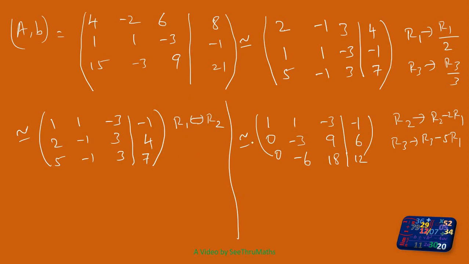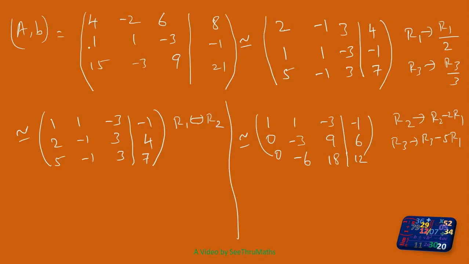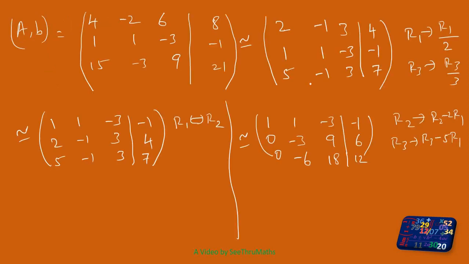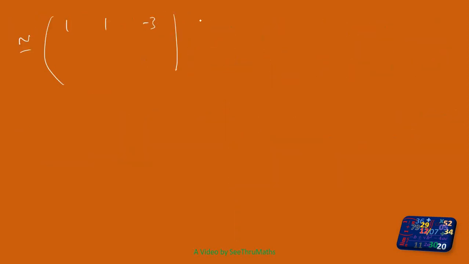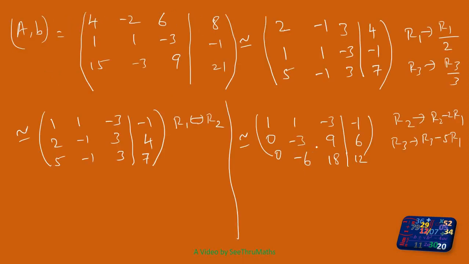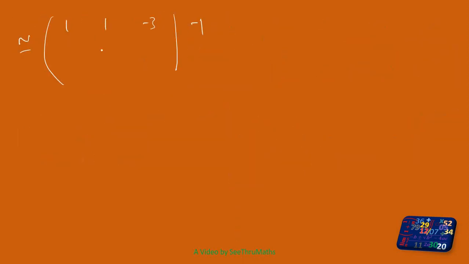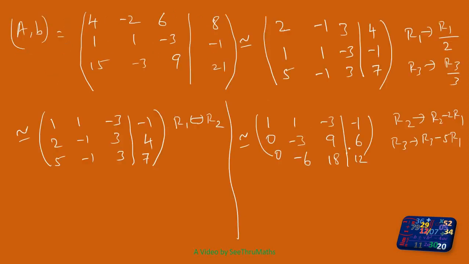So now I can also simplify by dividing the second row by 3 and the third row by 6. I will do it in the next page. There is no change in the first row: 1, 1, minus 3, minus 1. Second row: 0, minus 3, 9, 6.